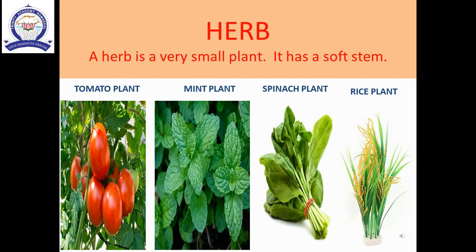The next one is herb. What are herbs? Very small plants are called herbs. It has a soft stem. For example, tomato, mint, spinach and rice are herbs. Most herbs live only for a few months.